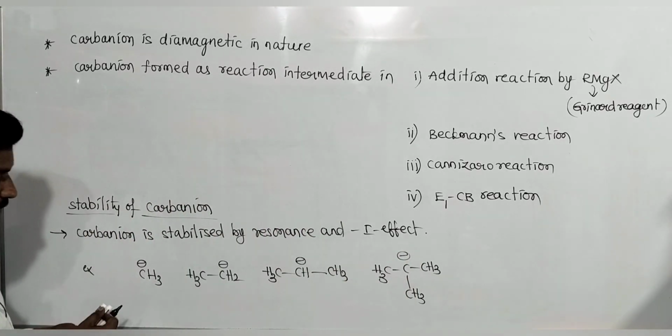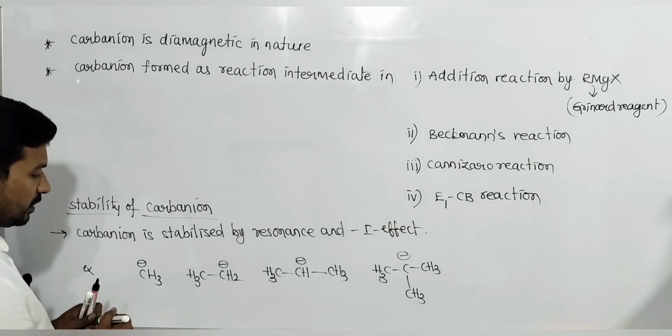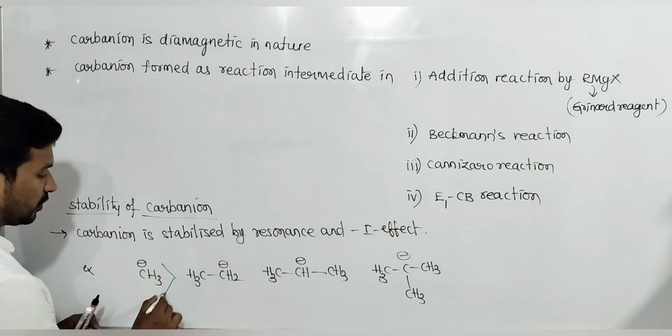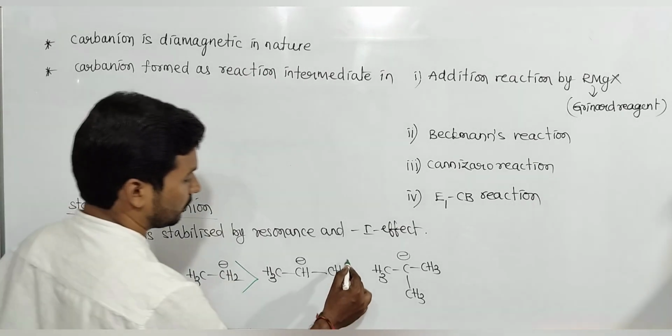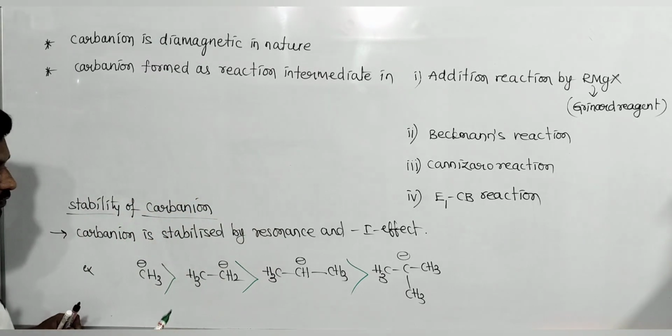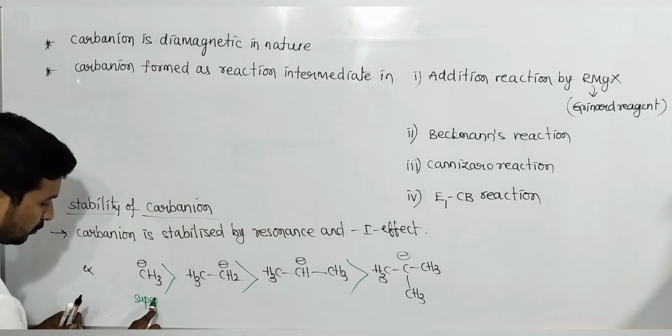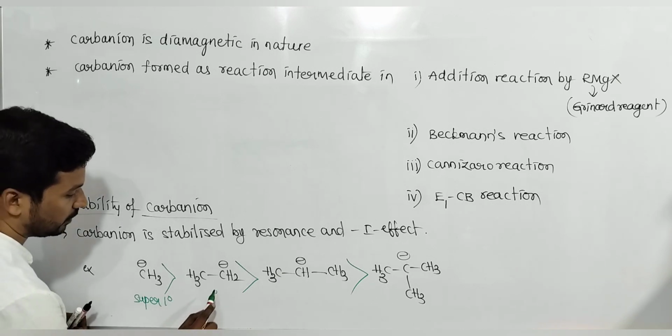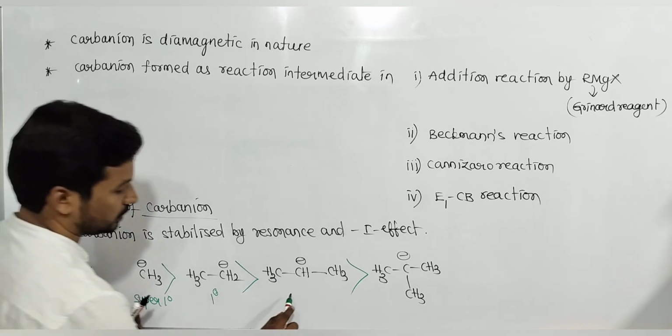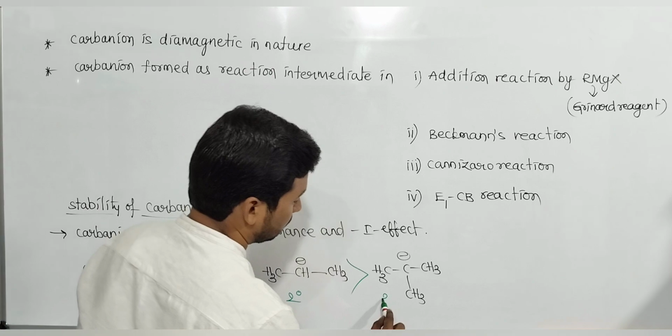But among these four, which one is more stable? Among these four, this is more stable than the second one, more stable than the third one, then the fourth one. This is methyl, this is primary, this is secondary, this is tertiary.